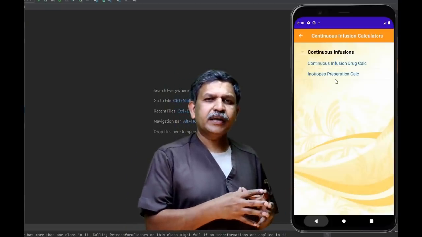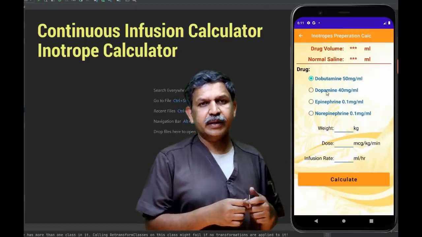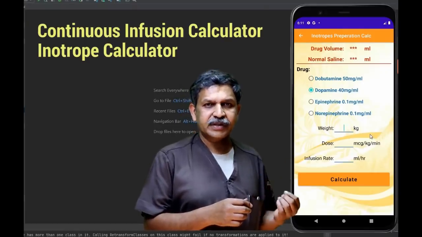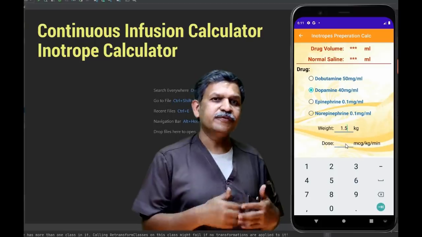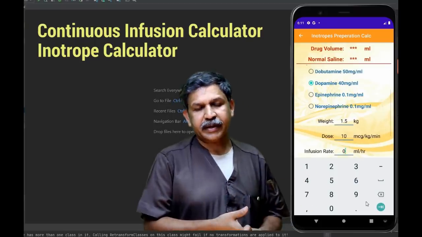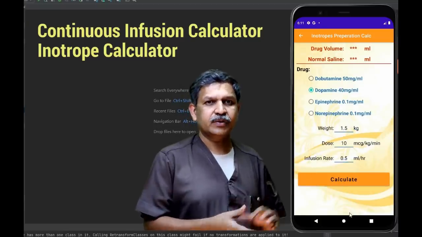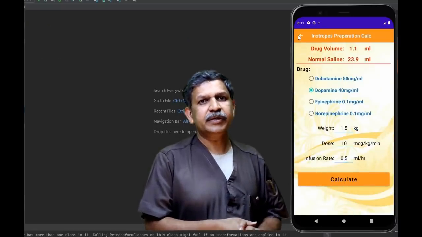In this inotrope calculator, we have to enter 3 pieces of information. One is we have to select the drug. Second is we have to put the weight of the child. And then third one is what is the infusion rate that we need. It might be 0.5 ml or 1 ml. And then press calculate. It gives all the information necessary for preparing this drug, and then we can use the other calculator to infuse.